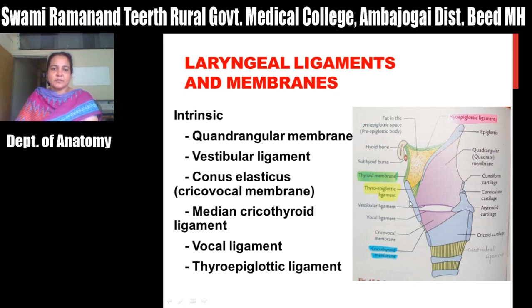So these are the various ligaments or membranes present inside the cavity of the larynx. And this thyroepiglottic ligament is also present on the inner side. So these are the intrinsic ligaments of the larynx, and these are the extrinsic ligaments of the larynx.